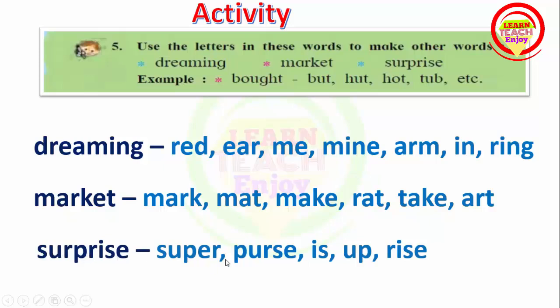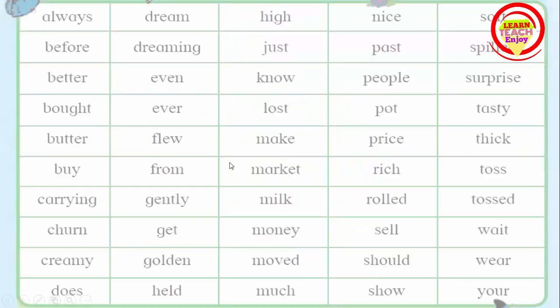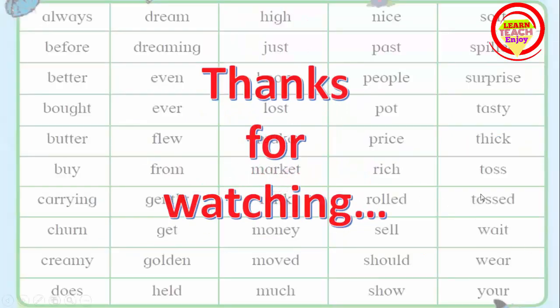Let's see the third word, surprise. S-U-P-E-R, super. Then P-U-R-S-E, purse. Is, I-S, is. Is means आहे. Then U-P, up. Then R-I-S-E, rise. Like this you can make many meaningful words. Some examples are given. You write all these activities in your notebook and show your teacher. I think you enjoy all these activities. Thanks for watching. Bye bye.